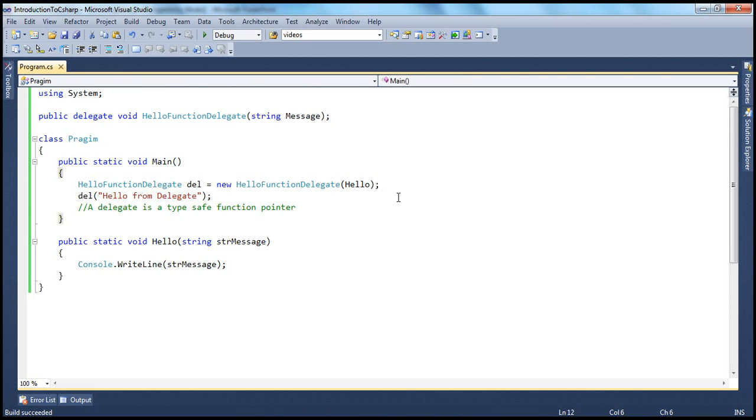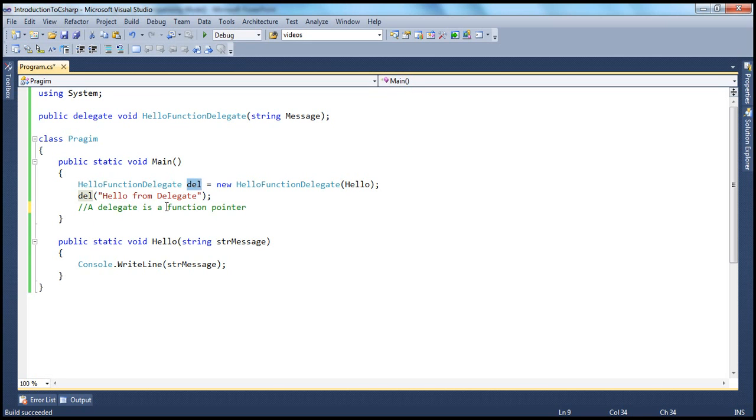So it's very simple. A delegate is a type safe function pointer. We'll come back to type safe part in just a bit, but let's understand this. A delegate is a function pointer. Why is it called a function pointer? Because to this delegate, you're passing in the name of the function which you want to invoke. And then when you invoke this delegate, since this delegate is pointing to that function, it gets called automatically. That's why delegate is called a function pointer, because this delegate is pointing to this function.